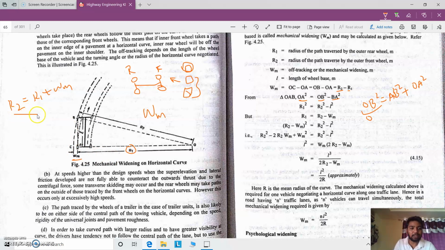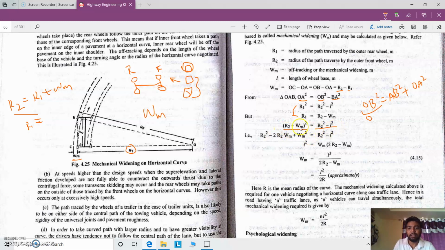So we are considering this equation and rearranging the terms with respect to R1, we will be getting R2 minus Wm, because we are equating to R1. So here two terms are considered, R1 equal to R2 minus L and R1 equal to R2 minus Wm, and these two terms are equated here.